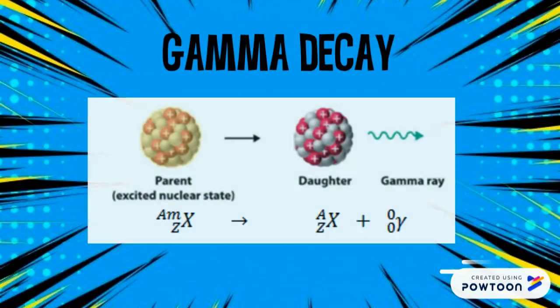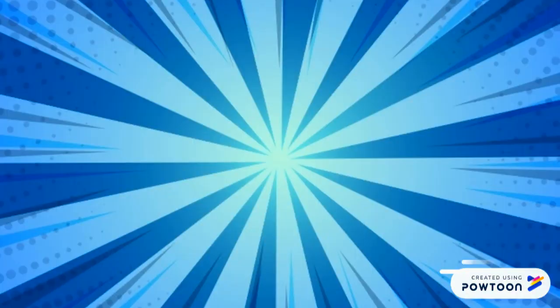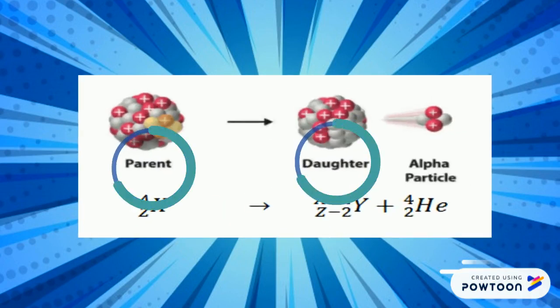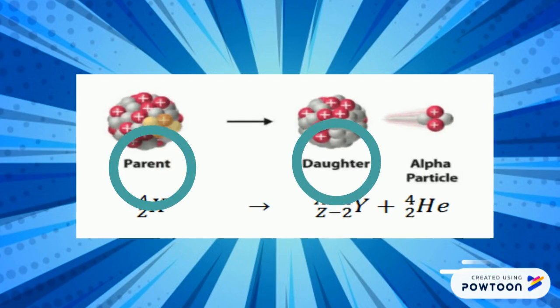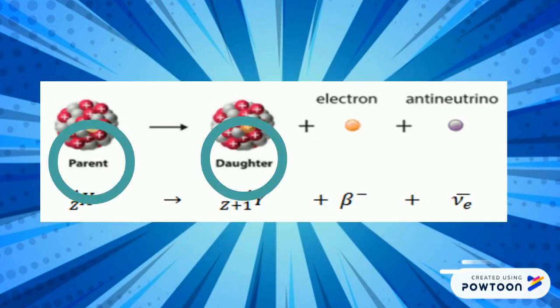Gamma decay occurs when some unstable atomic nuclei release excess energy by a spontaneous electromagnetic process. In this process, gamma rays, which are photons or packets of electromagnetic energy, are radiated. As you saw from the decays that we saw above, the atom before going through nuclear decay was called the parent atom, while the atom after it went through nuclear decay was called a daughter atom.